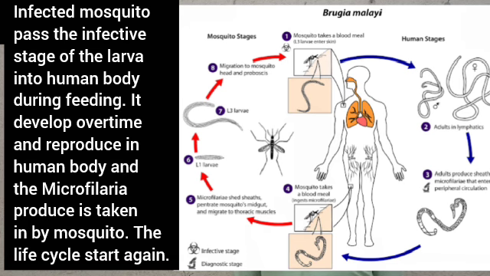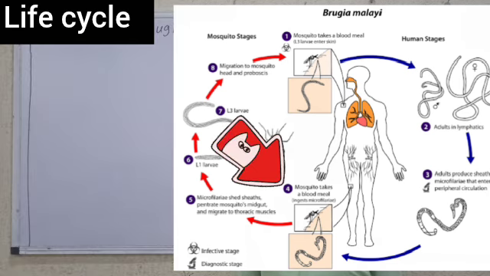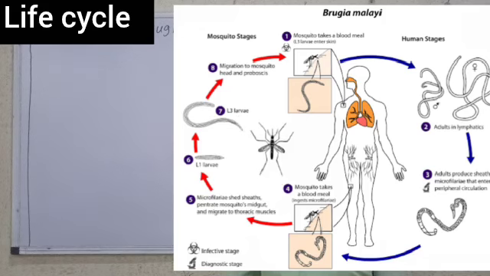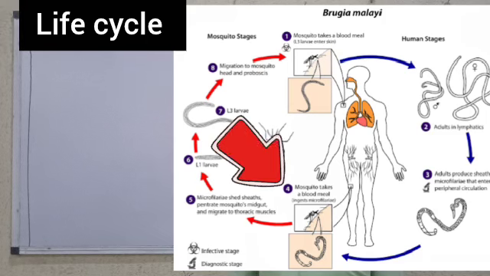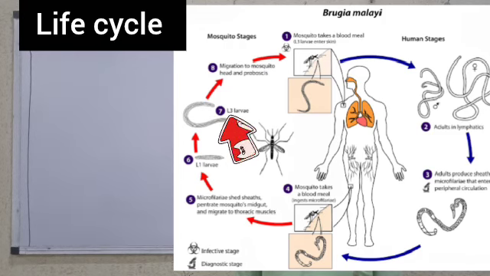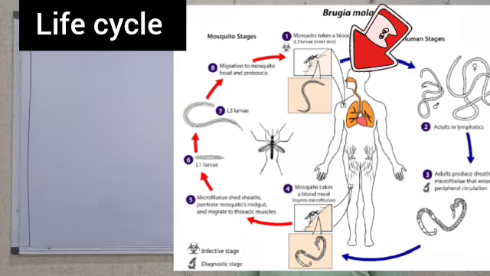Note that once the microfilaria is passed into the bloodstream, a new mosquito, the intermediate host, feeds on man or another animal and takes up this parasite. The parasite develops inside the mosquito to the L3 stage, which is the infective stage, and is passed back to a human or mammal. So it's a very simple process.